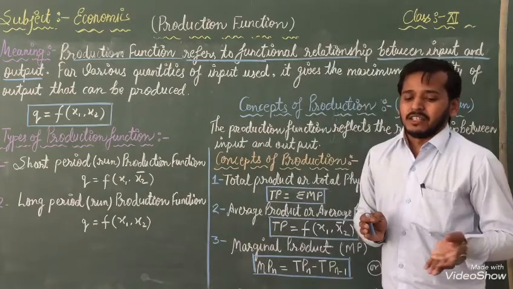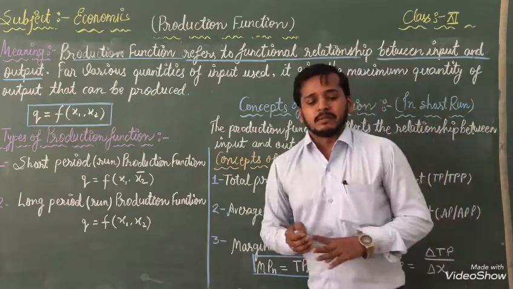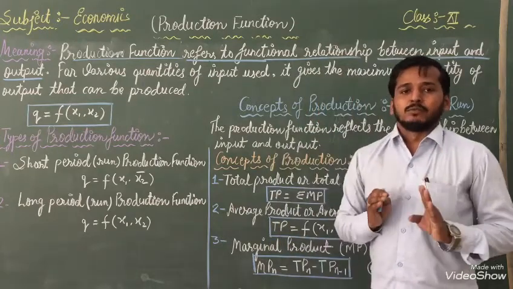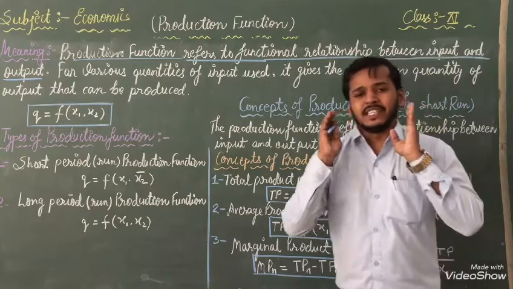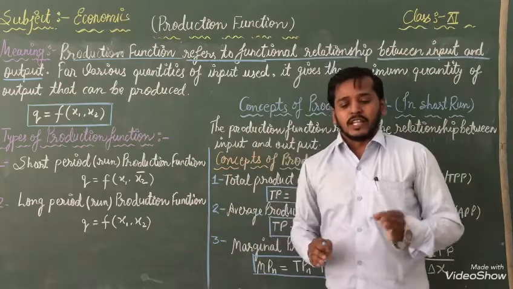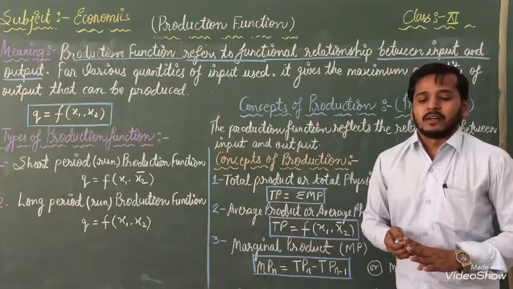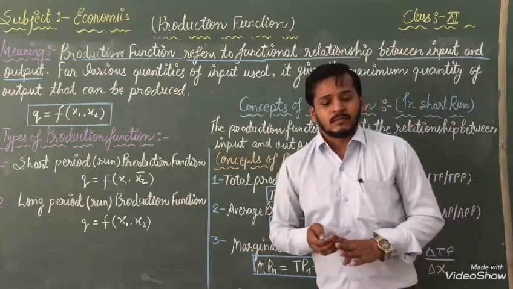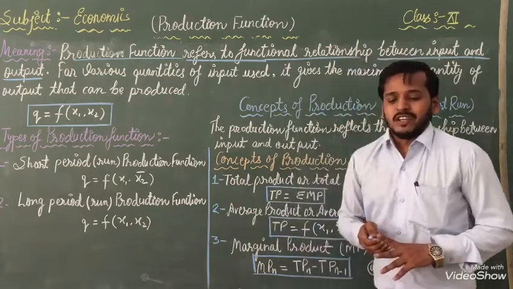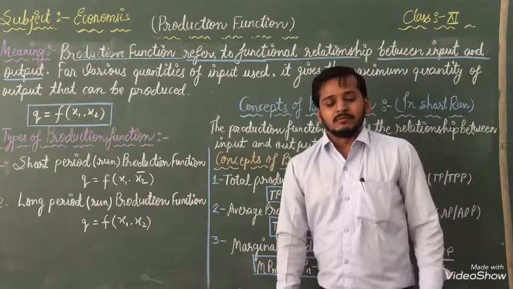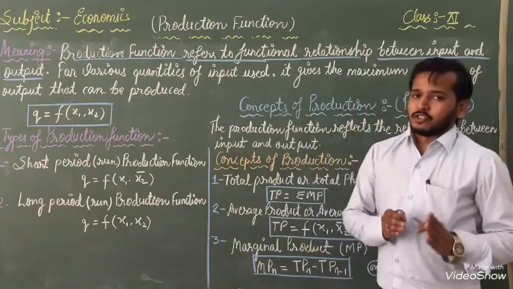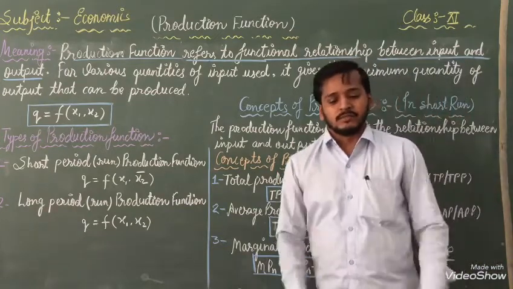Otherwise, we can say another thing: the specific and maximum output that can be produced with the given input. What we are providing as input in the organization, in the production, after that we can get more and more production on behalf of that. Another thing, it is determined by the state of technology over a given span of time. Time is short term also, long term also. According to that, we are getting our production.